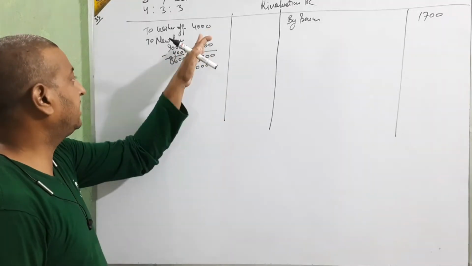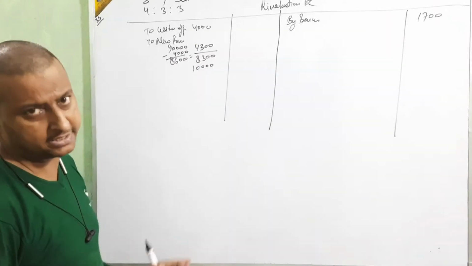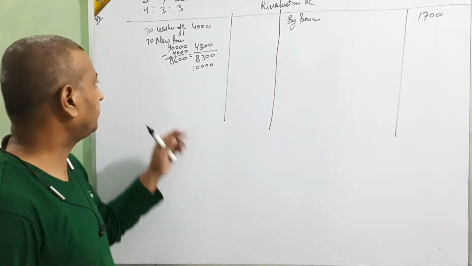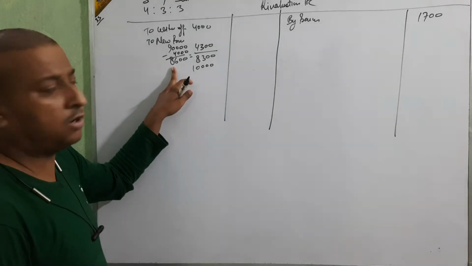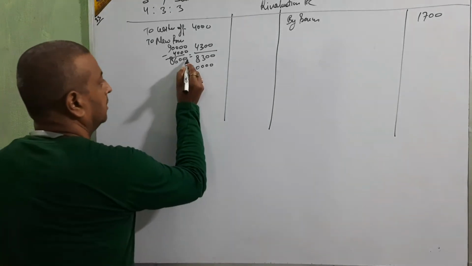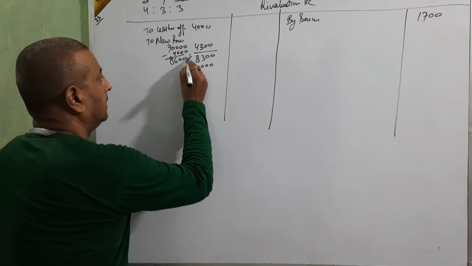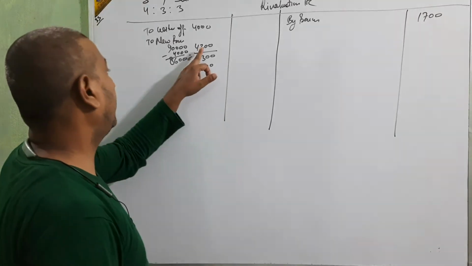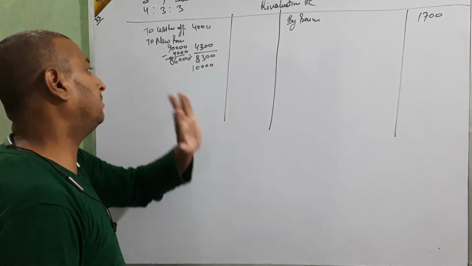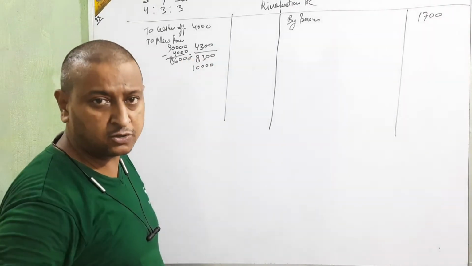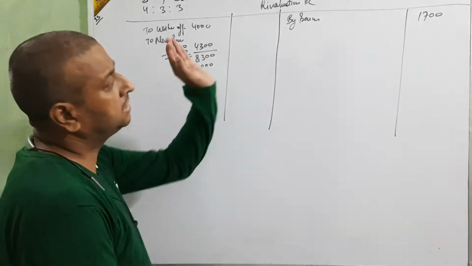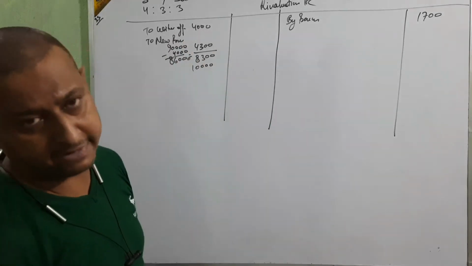I have written all these so that we easily understand what we are going to do in this case. Debtors 90,000 less 4,000 bad debts. I think you remember this from the first year balance sheet. So the remaining amount is 86,000, 5% is 4,300. Total needed provision is 4,300, but we already have provision 10,000. It means profit 1,700. Okay.